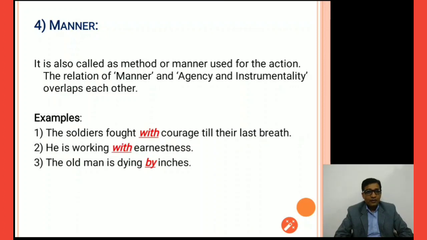He is working with earnestness. Earnestness means full of sincerity, right? So in which manner was he working? If you ask this question, you get the answer. This is a manner preposition. Again, the old man is dying by inches, right? Which means dying slowly and slowly, right? By inches. So this also indicates in which manner that old man was dying, right?